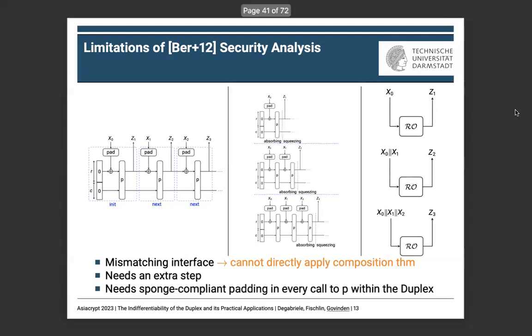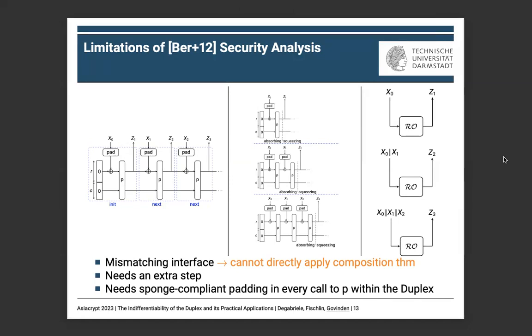For example, as the sponge needs padding for its security, it imposes on the duplex a sponge-compliant padding at every call to the permutation P. This is an important limitation that doesn't cover practical usage, as most practical duplex constructions drop this padding without justification. But as our result will show, this padding is not necessary for the security of the duplex.